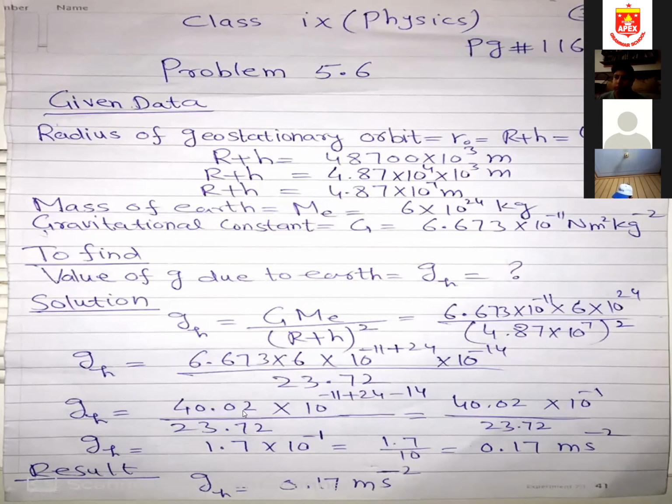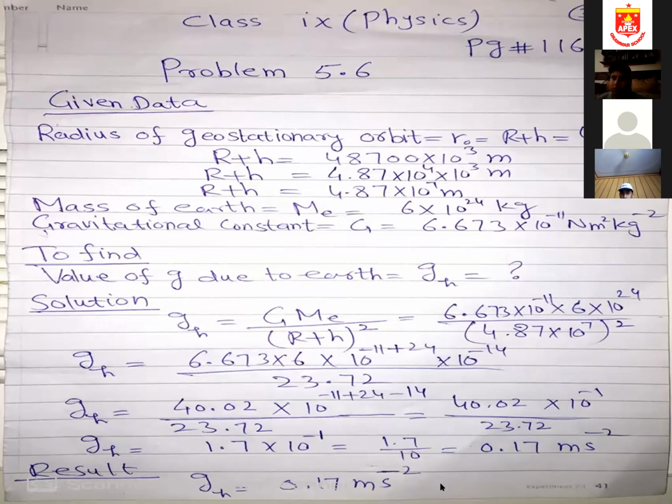So 40.02 divided by 23.72. If you solve this with a calculator, you will get 1.7 multiplied by 10 power minus 1. If this minus 1 goes down, it becomes 10 power plus 1. So 1.7 divided by 10 gives 0.17, and the unit of the value of g is meter per second square. So our result will be gh is equal to 0.17 meter per second square.